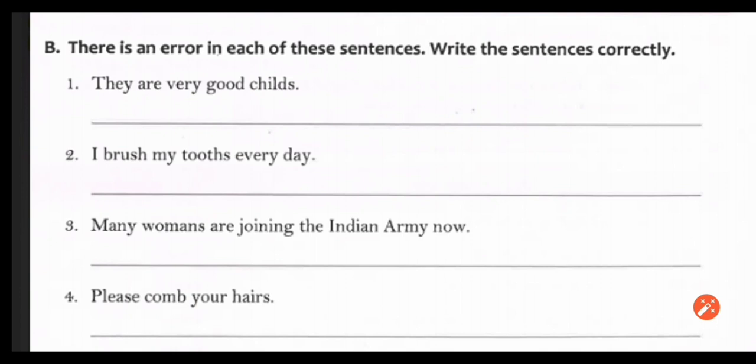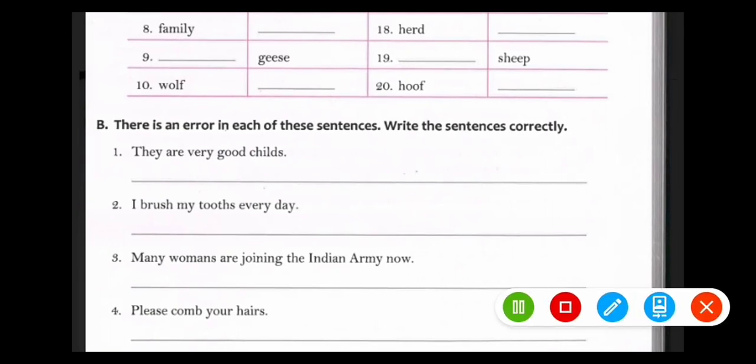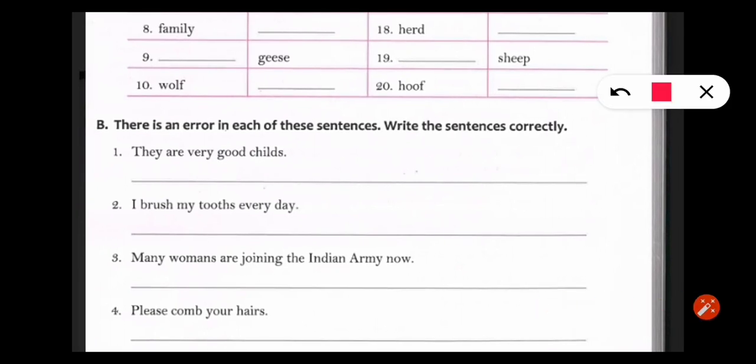Like, they are very good, they are is coming here. So here are is coming, so this sentence is telling about so many children. So in place of child we will write here children. Rest all the sentence will remain the same. I brush my tooth every day.